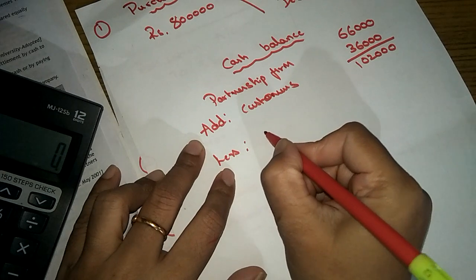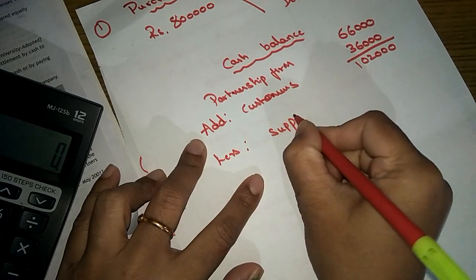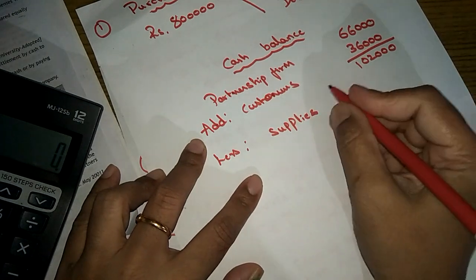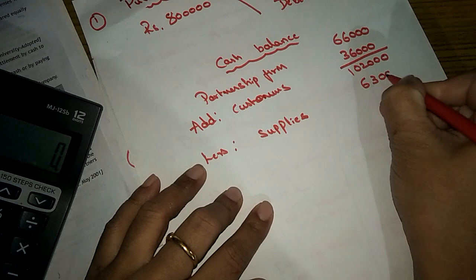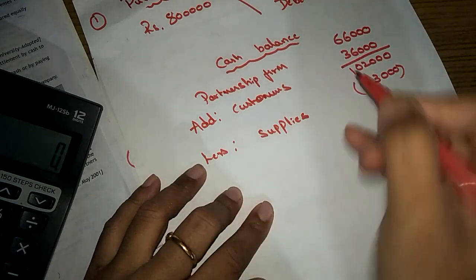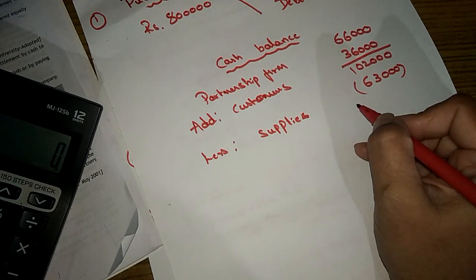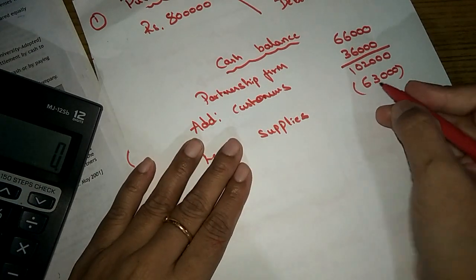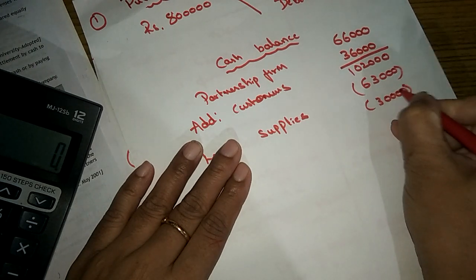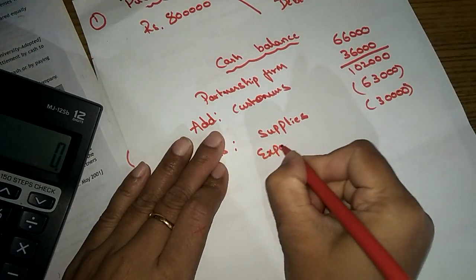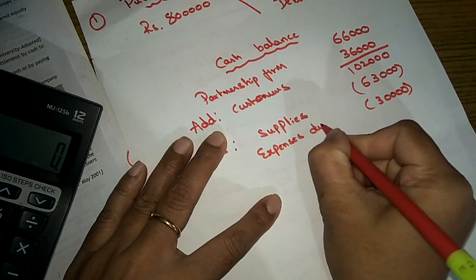Partnership paid to suppliers. How much payment they made to the supplier after discount? 63,000. Okay, and how much outstanding balance did the partnership firm clear? It's 30,000, expenses due.